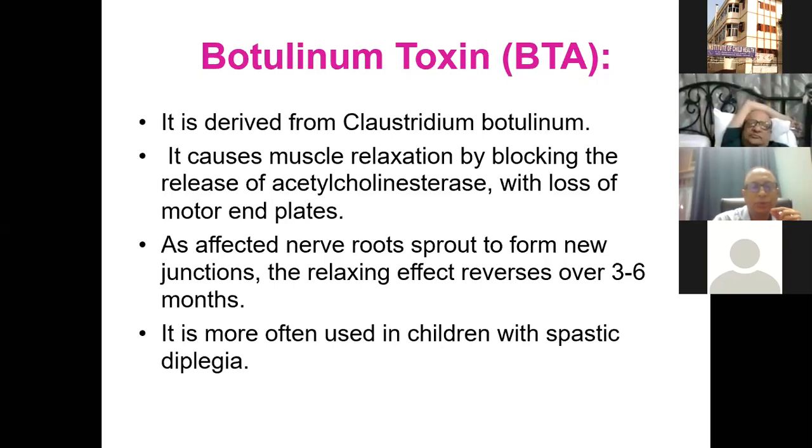It is more often used in children with spastic diplegia to try and get them up into the ambulant position. So it's used a lot in lower limb spasticity. But having said that, some pediatric orthopedic doctors also use it with upper limb spasticity. In a nutshell, it should be used only by experts, because again, it is prohibitively expensive, and it is not to be used alone. With the botulinum toxin, you have to have continuous physiotherapy support.